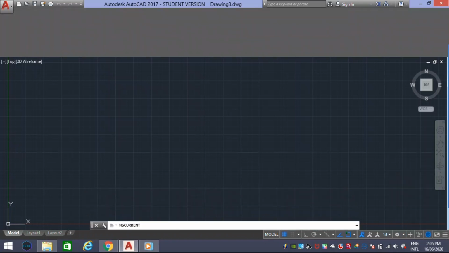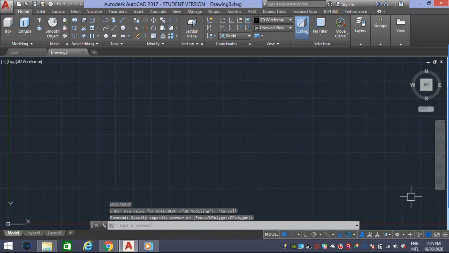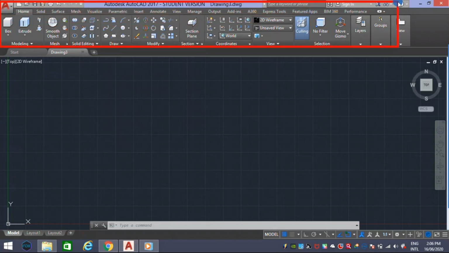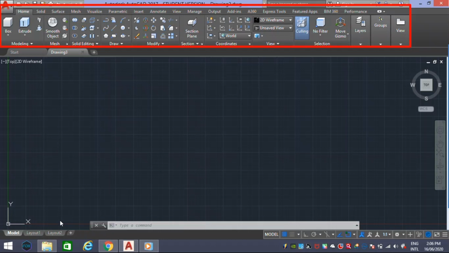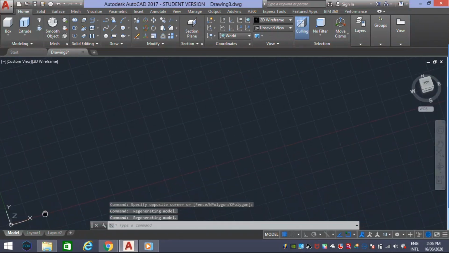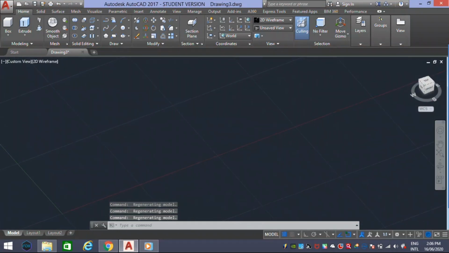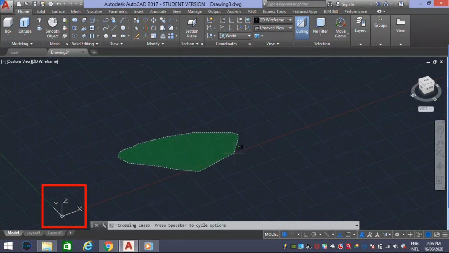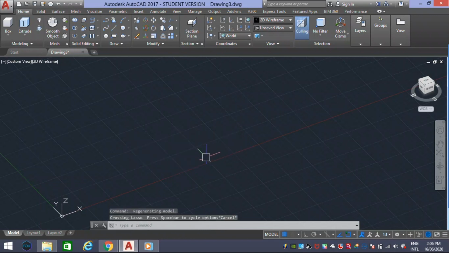Let's check this 3D modeling. I am selecting 3D modeling from the workspace options. If you see here, the outlook is completely changed as per the 3D reference. And with shift and scroll, here we can see the 3 axis planes, X, Y and Z. Let's check into this. Yeah, here it is. Right now we have to learn 2D first, so I'm going back to the previous options with the help of Control Z. Later we'll check on this 3D.